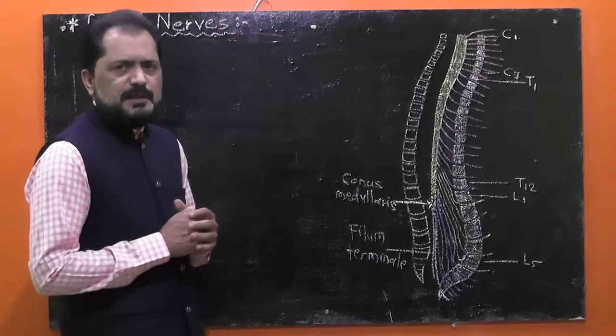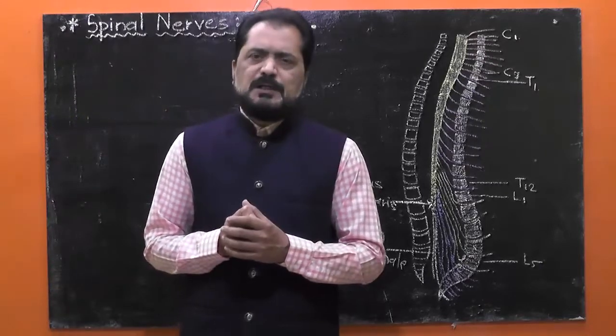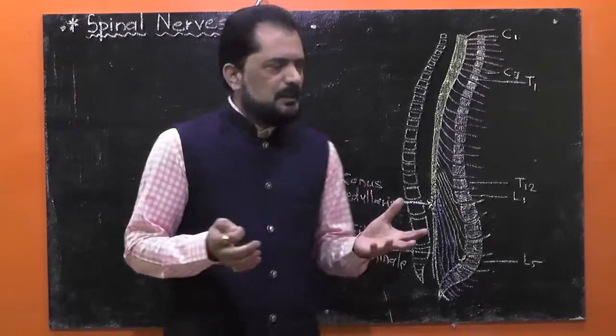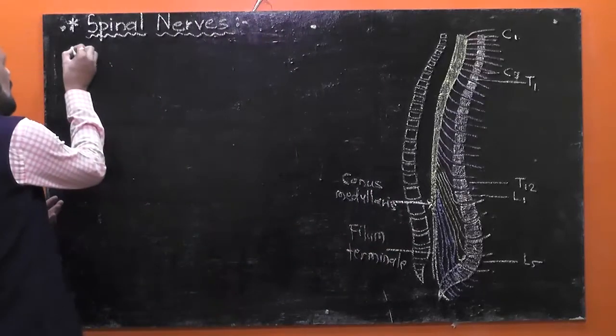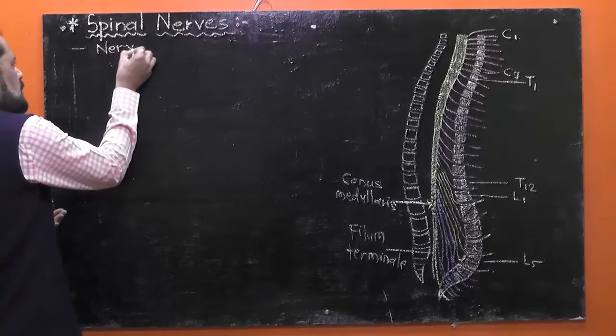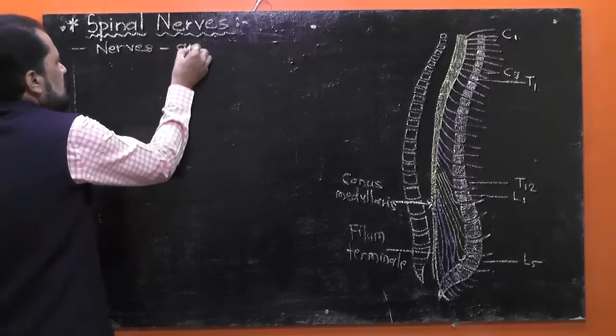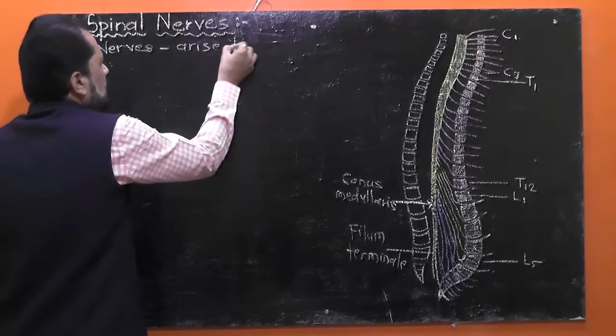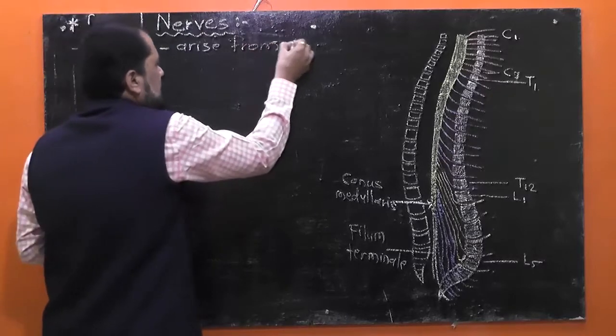Actually the name itself indicates what spinal nerves means. Very simple. The nerves which arise from the spinal cord. Those nerves which arise from the spinal cord are known as spinal nerves.